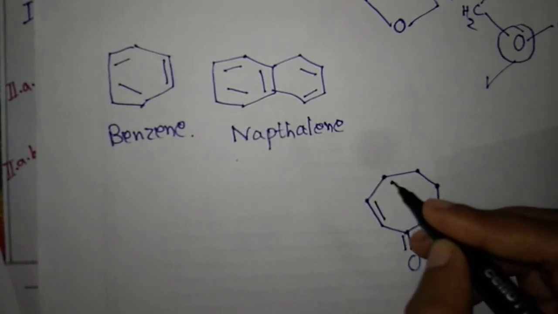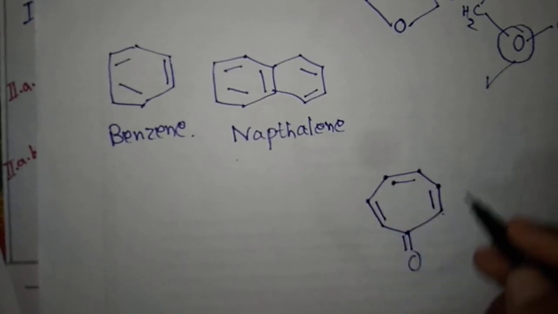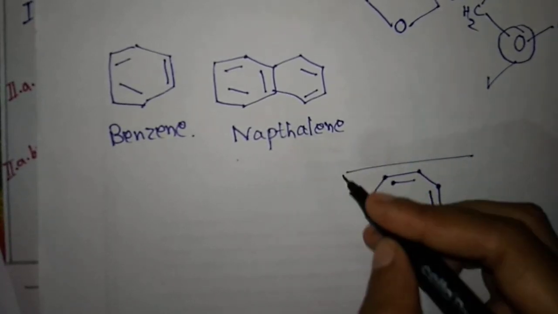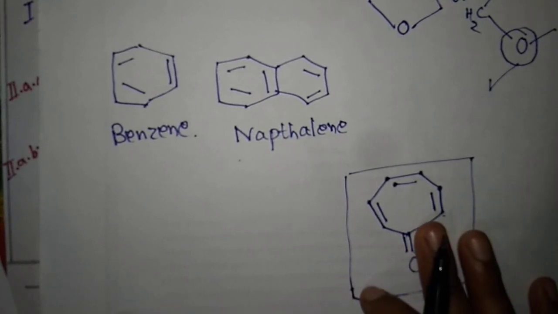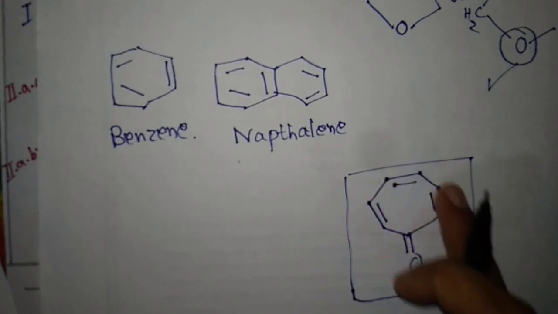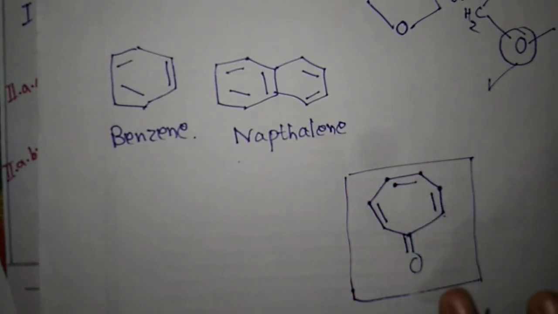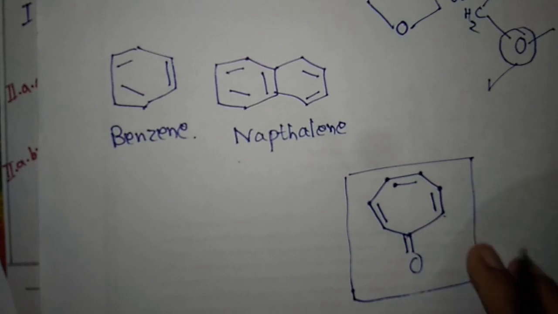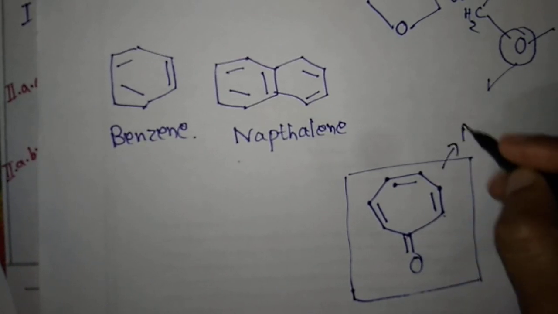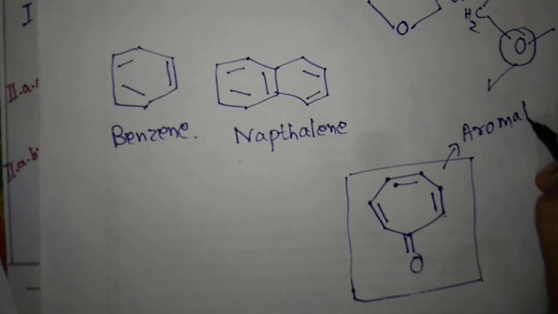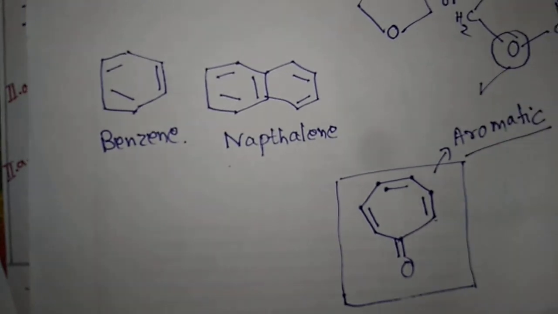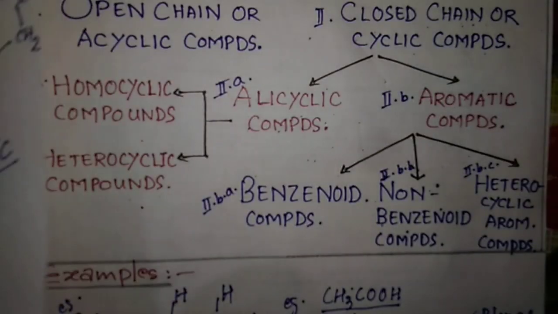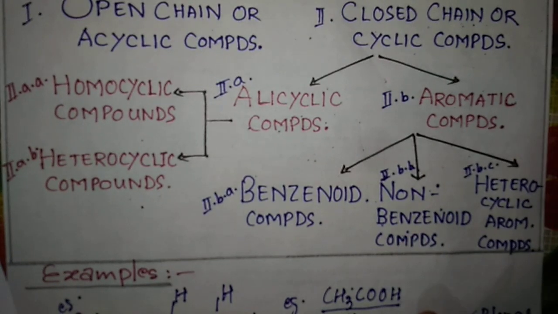carbon atoms, you can see, and all are in the ring form. You can see like this, right? So this is a kind of non-benzenoid compound. You can see there is no benzene ring present. A benzene ring consists of only 6 carbons. Here you can see it is 7 carbons, so that means no benzene ring is there. So these are non-benzenoid, but they are aromatic. We will see all these later on. Gradually you will learn everything. As of now you should understand from the name what non-benzenoid means. They do not contain a benzene ring, but they are aromatic in nature, they are stable.